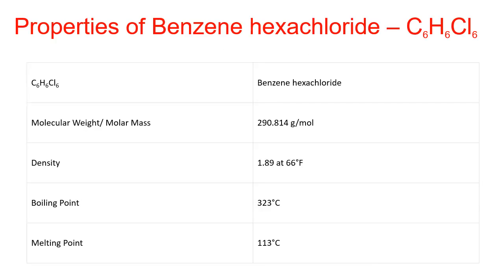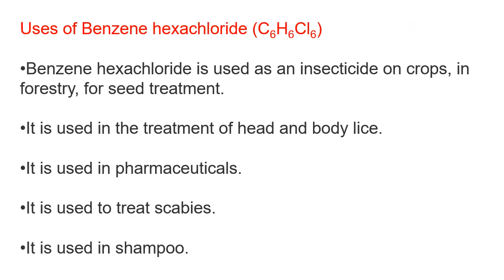Next, properties of benzene hexachloride. The formula of benzene hexachloride is C6H6Cl6. The molecular weight of BHC is 290.814 grams per mole, density 1.89 at 66 degrees Fahrenheit, boiling point is 323 degrees centigrade and melting point is 113 degrees centigrade. Uses of benzene hexachloride, C6H6Cl6.